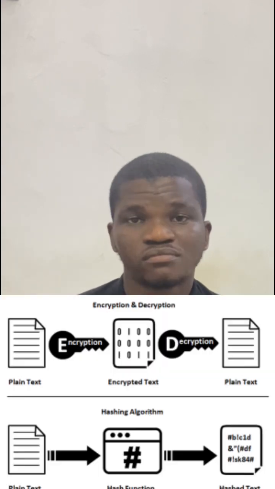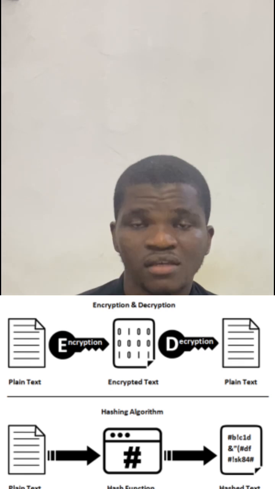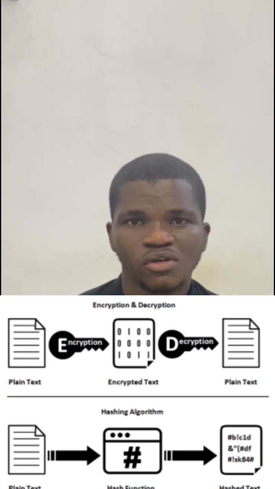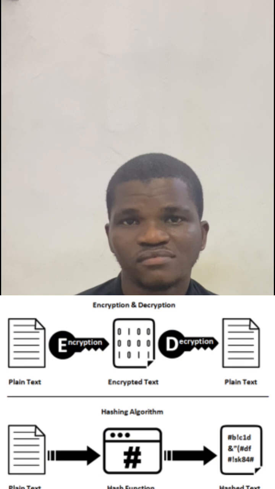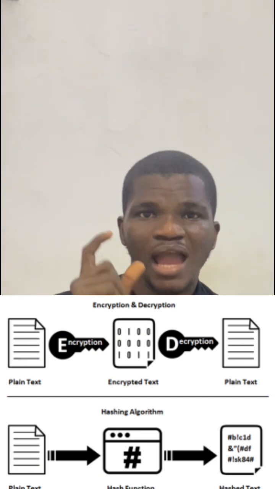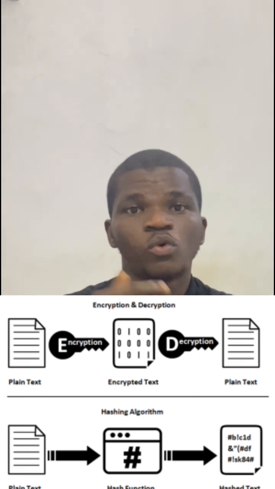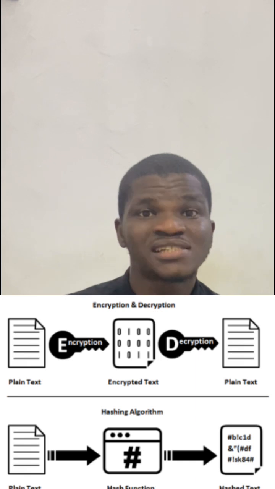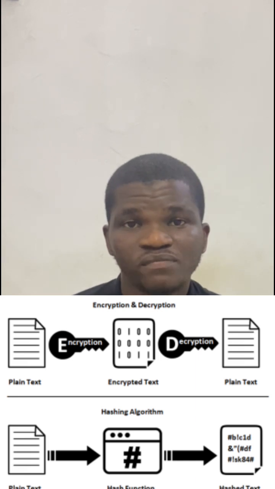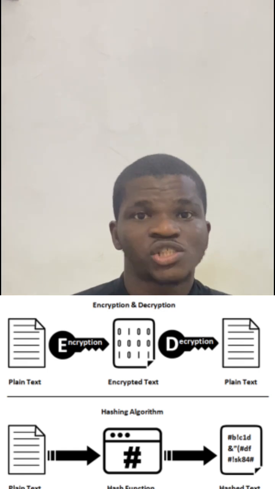Now, before I end, let me quickly talk about one thing. There is a difference between hashing and encryption, but people always misquote it. Hashing is one way. Hashing cannot be reversed, but encryption can be reversed. So that is just the difference between hashing and encryption. Hashing cannot be reversed. It is one way, while encryption can be what? Can be reversed. Examples of hashing are MD5 and SHA-256. So those are the ways we can hash data.